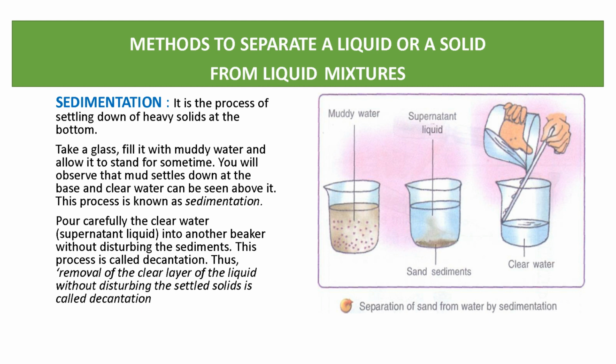Both are very important. When heavy components settle down at the bottom or base of the beaker, we can say it is sedimentation, and when we pour clear water into another beaker, it is the process of decantation. So you can see here is the definition of decantation: removal of the clear layer of the liquid without disturbing the settled solid is called decantation. So it is sedimentation and decantation.